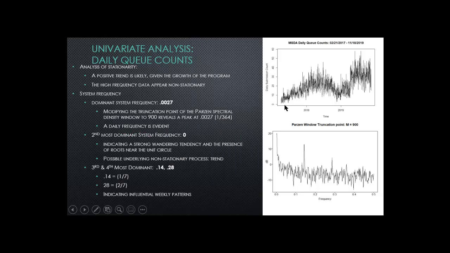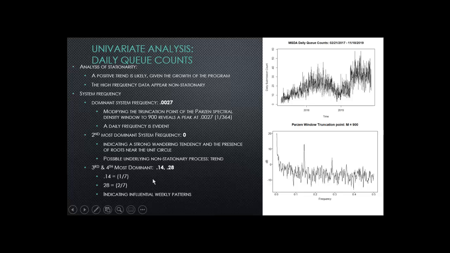Looking at the realization of daily counts of submissions to the program reveals possible evidence of non-stationarity. A positive trend is likely given the growth of the program overall since its inception. Looking at the system frequency of the realization, a dominant system frequency of 0.0027, indicated by the peak I'm pointing to, is present. The second most dominant system frequency is 0. The third and fourth are 0.14 and 0.28.